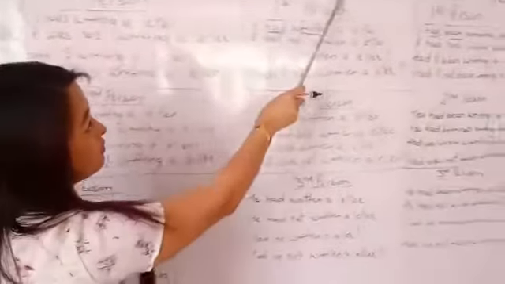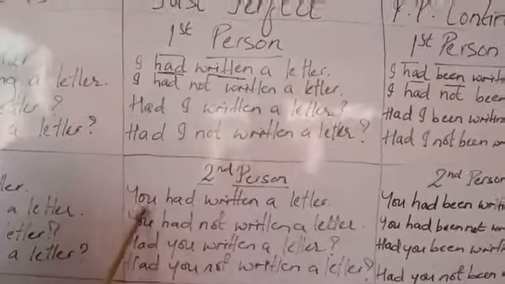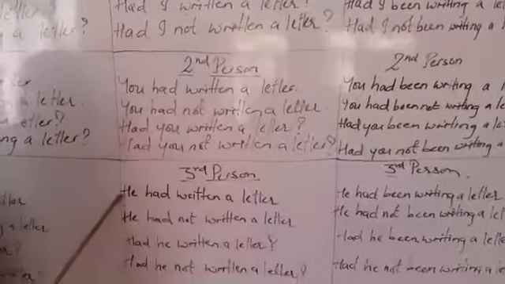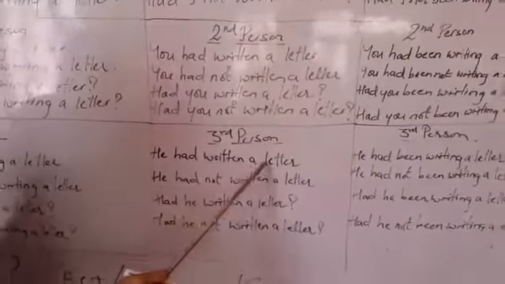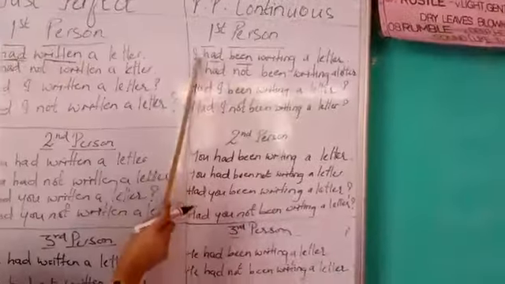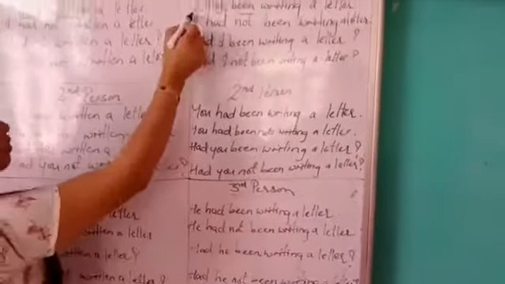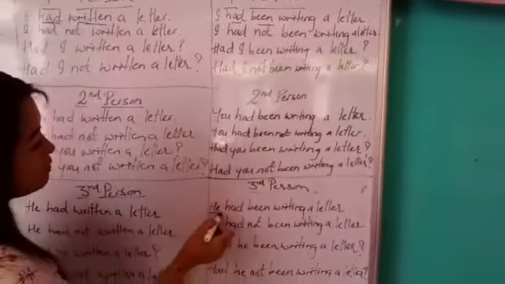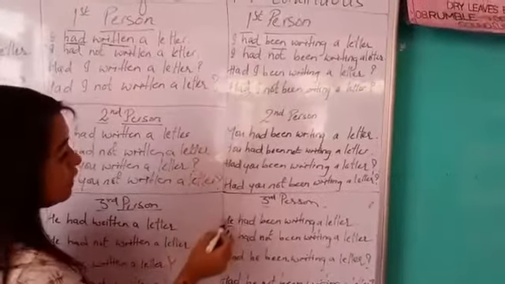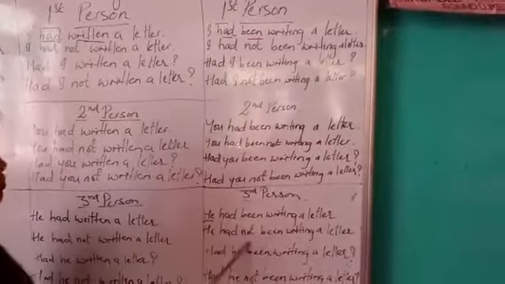Likewise, in the past perfect, first, I had written a letter. Second, you had written a letter. Third, he had written a letter. In the past perfect continuous also, I had been writing a letter. You had been writing a letter. He had been writing a letter. In all the forms, everything is same except this I, you and he, because it is your first person, second person and third person.